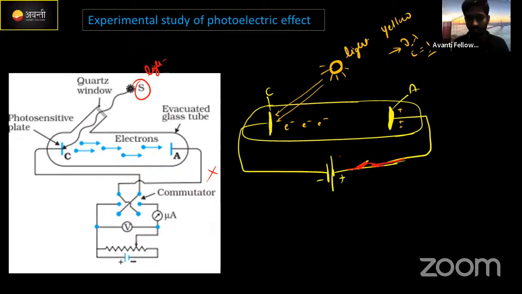Before connecting this potential, what happened? The photocurrent was created here, right? If it is a 100 watt bulb, I told you that 100 electrons will be ejected, just for the assumption. Maximum 50% will be reaching this point. Now if you increase the bulb to 200 watt, 200 electrons will start to eject, again 50% of electrons will reach. This is the first scenario we discussed. Correct now? Now the scenario is that I'm going to introduce one battery here.